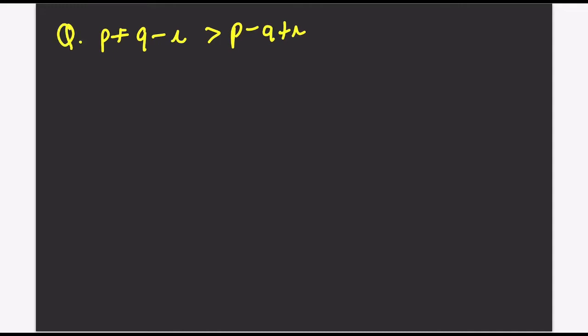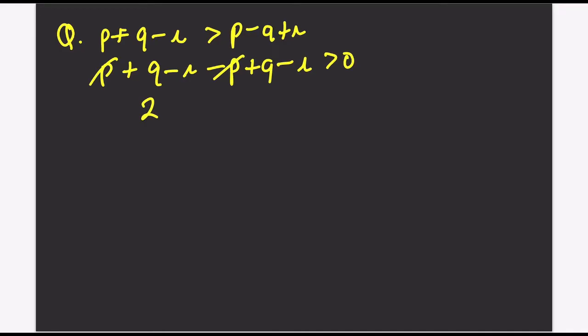You can simply take everything on the right side to the left side. Whenever you take the right side to the left side, signs will change: P plus Q minus R, minus P plus Q minus R, and still greater than 0. So P will get cancelled out. So 2Q minus 2R is greater than 0, or you can say Q is greater than R.